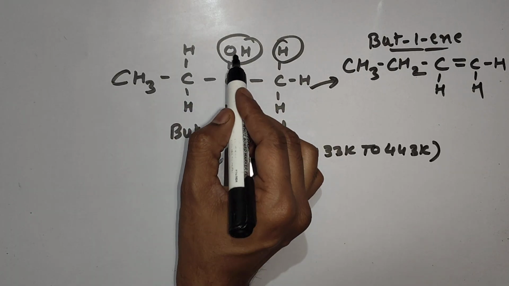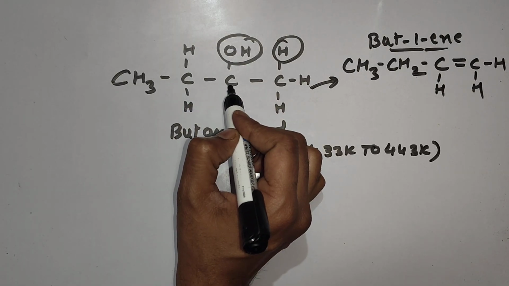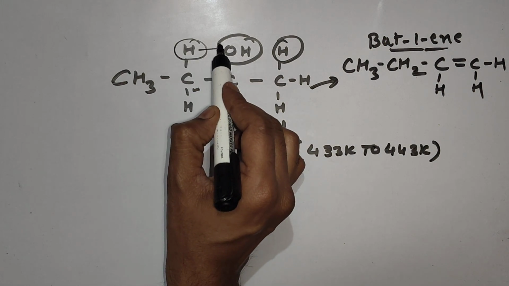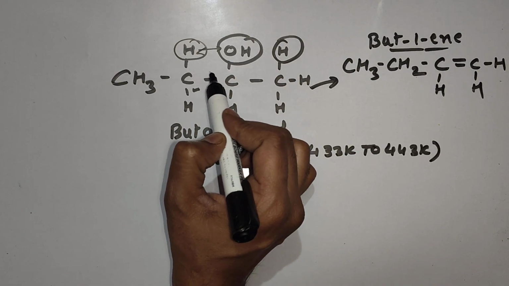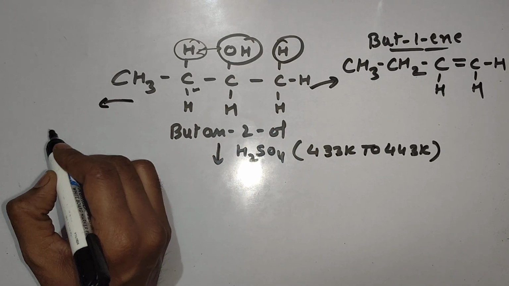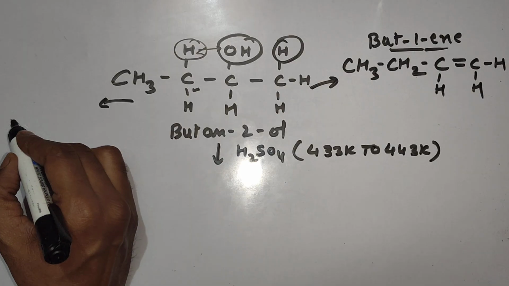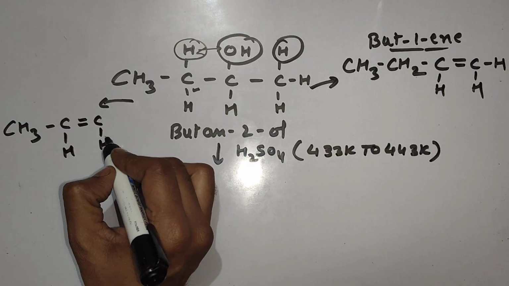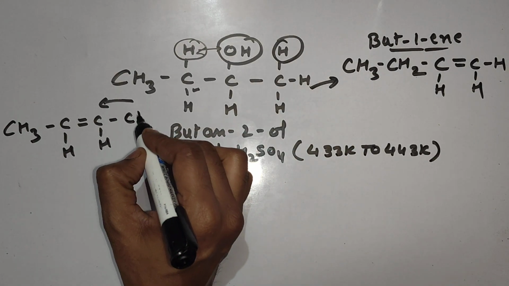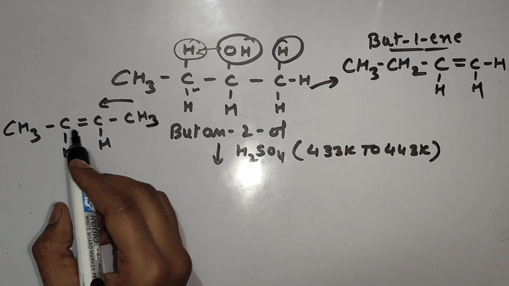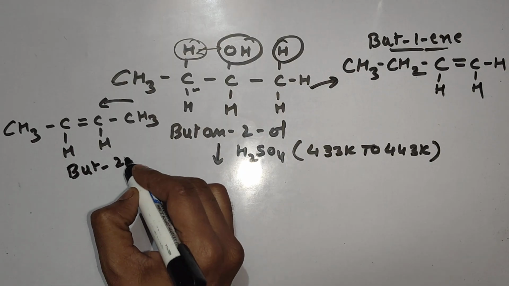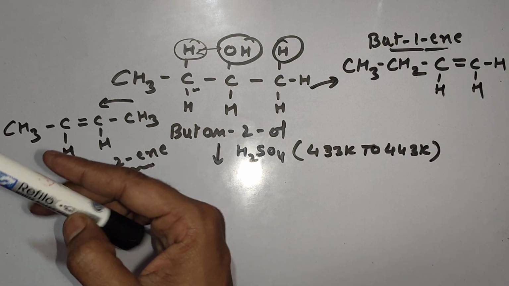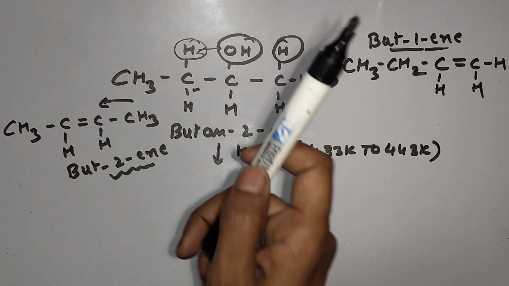Can we make another alkene? Yes. OH carbon is this. Check on left side one more carbon is there, this one. If we are removing this hydrogen and this OH, bond will generate between these two carbons. Let's check which alkene will generate. CH3 as it is. Between these two carbons, bond will generate. This CH3 as it is. This one. What is the name of this alkene? But-2-ene. That's it. Only these two type of alkenes you can generate with this alcohol after its dehydration at this temperature.